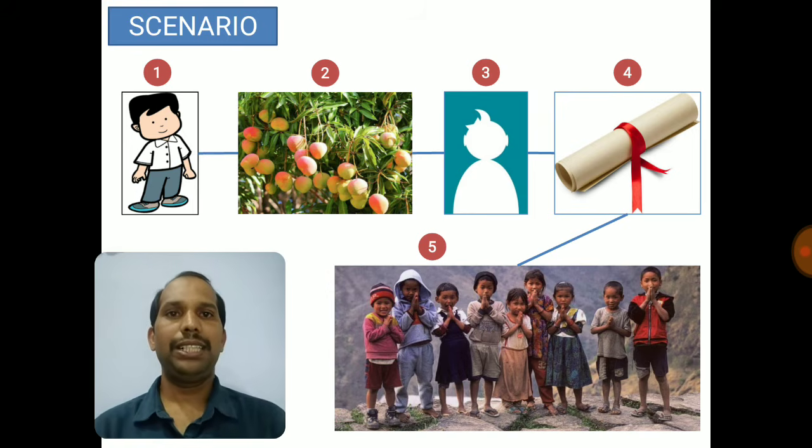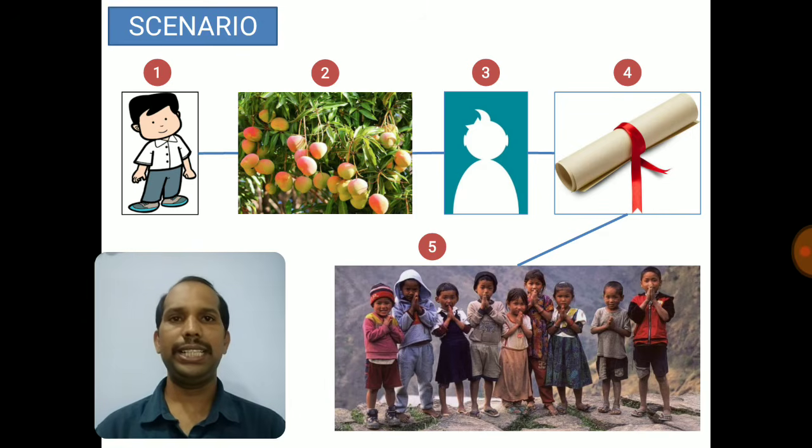See the picture, there is a guy named by number 1. This guy is a very rich guy. He has a hell of a lot of property, and one fine day when he gets up from the bed, he thinks I have to do something good. So he thinks and decides that there is a big mango plot of mine and I'll give it for the purpose of charity. Now I don't have time to manage all this, so what I'll do is this number 2, which is my mango property, I will give it to number 3 as a trustee. This guy has to manage this property and then ensure that number 5, that is orphan children, should be benefited.